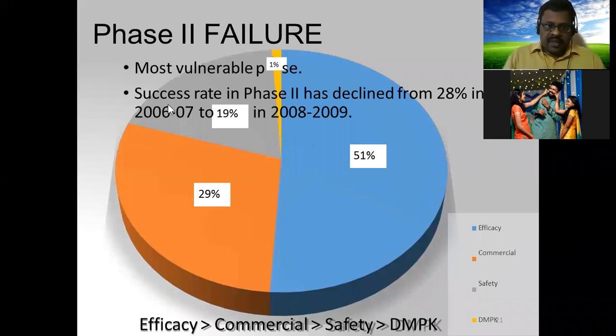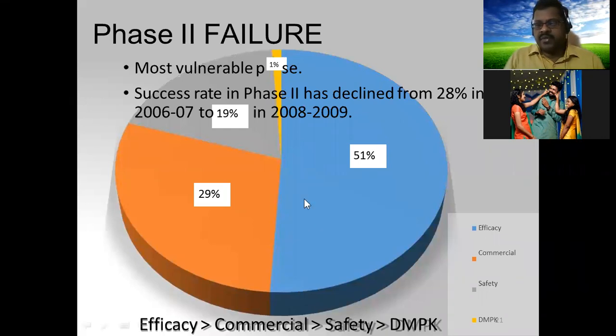Before moving to phase 3, we see how these phase 2 results are showing worldwide. Here, the blue area is efficacy, the orange area is commercially applicable, the gray area is safety, and the yellow area is distribution, metabolism and pharmacokinetic parameters. In this, only 51% are showing efficacy in phase 2.